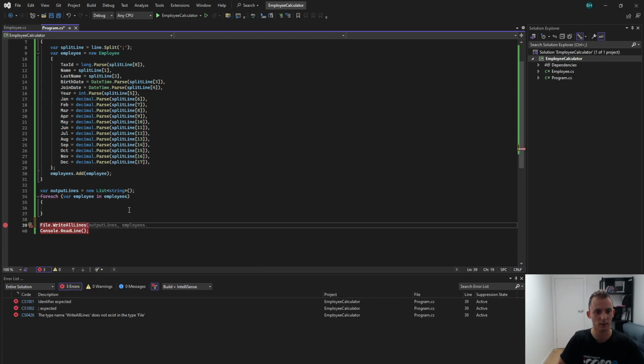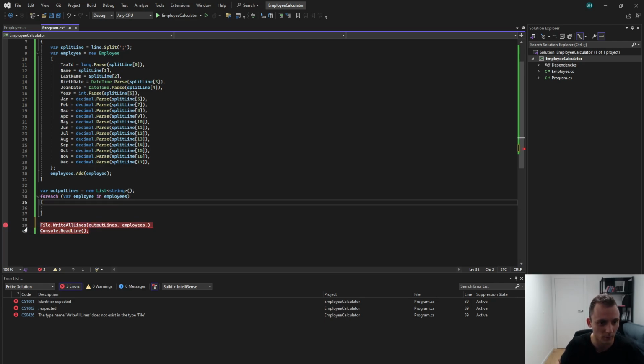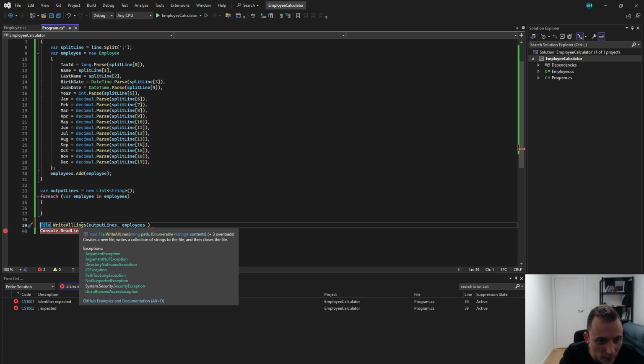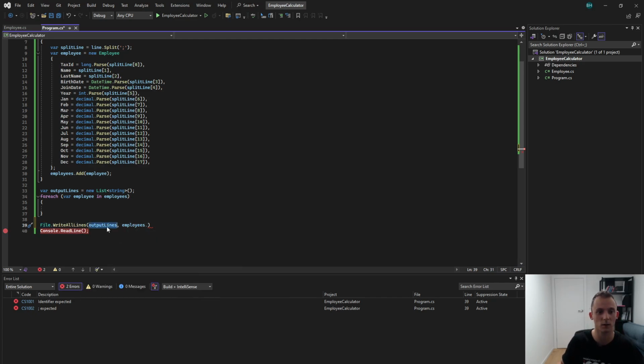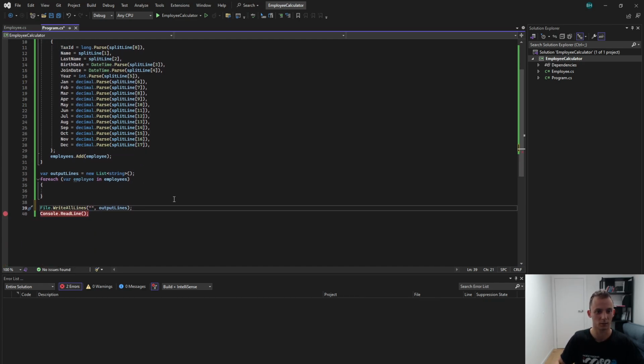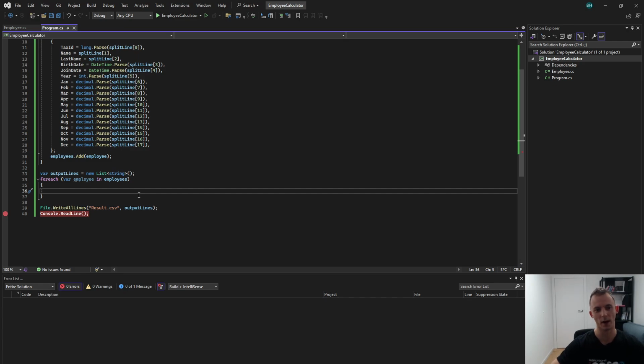Output lines. This WriteAllLines takes a string path first, and second is the content, the lines. So this is the output file name, and I'll call it result. It will be a CSV file. All right. So what I actually want to do for every employee that I have parsed is output his tax ID and his yearly sum. So let's do it.